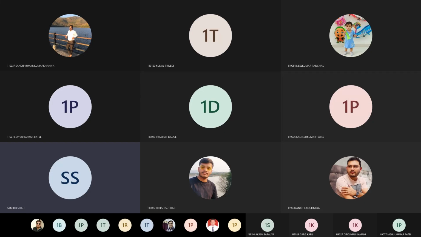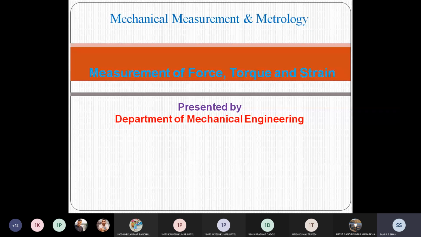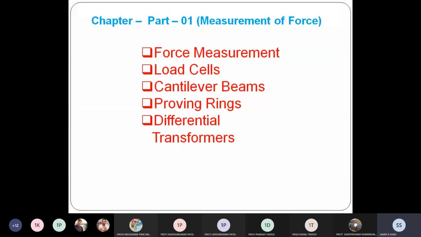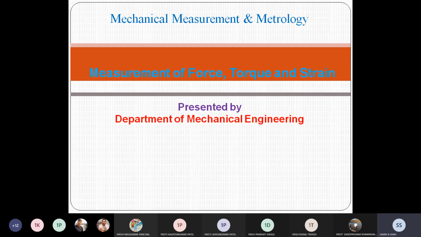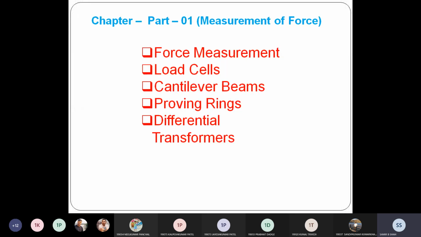In mechanical measurement and metrology, today I will discuss the measurement of force; torque and strain we will discuss later. As we know, whenever we talk about the measurement of force, the first thing that comes to our mind is the definition of force, or what is the meaning of force. As per Newton's second law, we consider that force is equal to mass into acceleration, right?